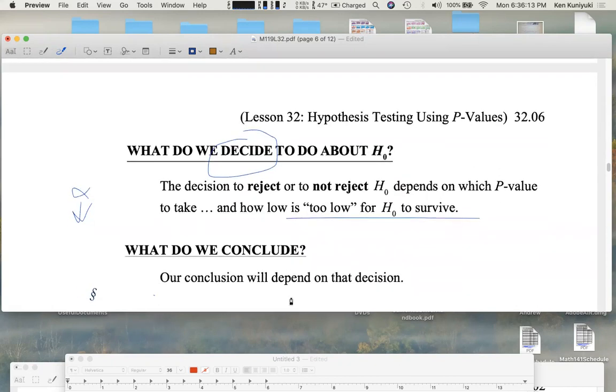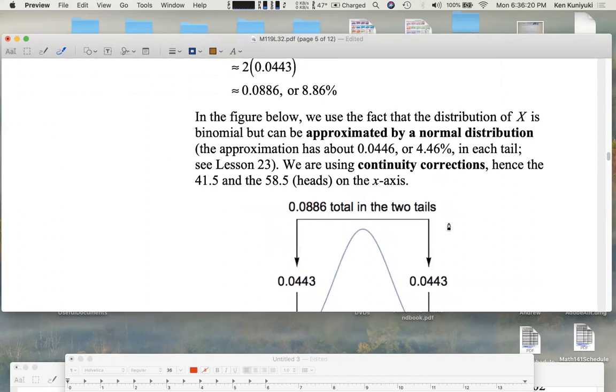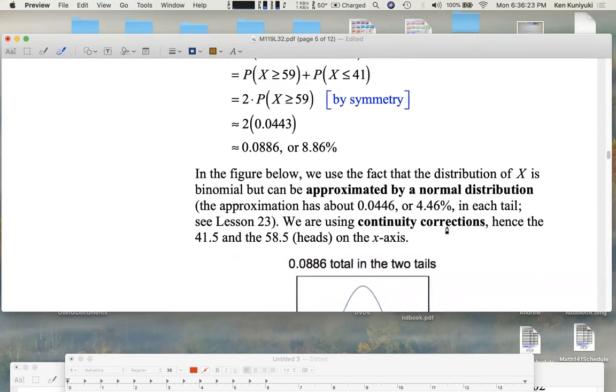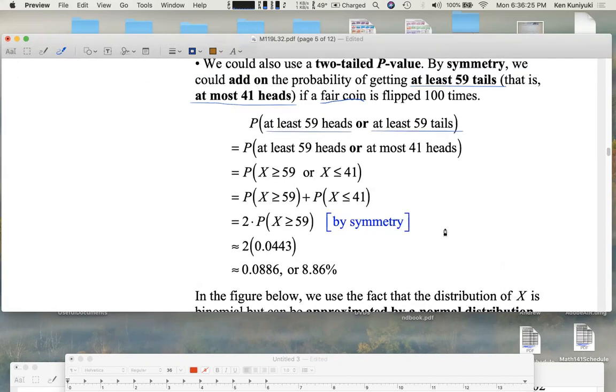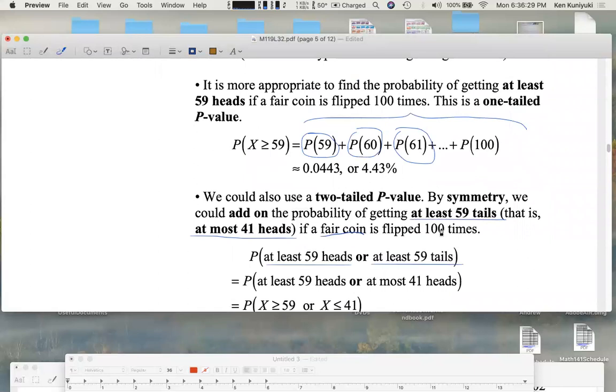When we conclude, our conclusion will depend on our decision. And this is why some journals and some articles in journals give p-values even more so than alpha, because different organizations might have different standard values for alpha. 5% is usually considered standard, but it's not universal.